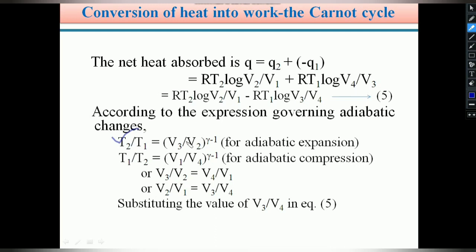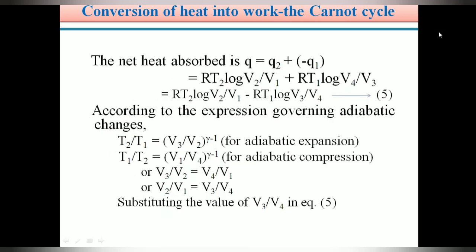From these two equations, we can develop a new relation: V3 by V2 equals V4 by V1. Rearranging, I bring V2 to this side and V4 to this side, and the equation becomes V2 by V1 equals V3 by V4. Therefore, in equation 5, in place of V3 by V4, I can substitute V2 by V1 according to this relation.